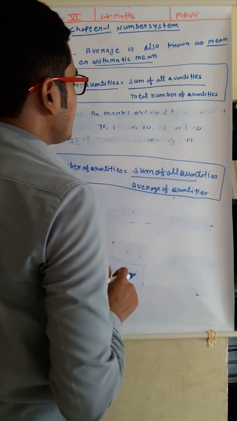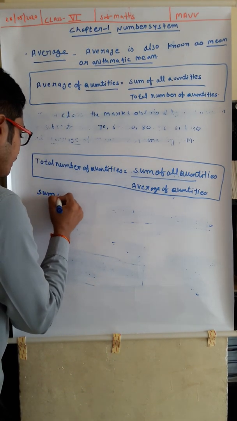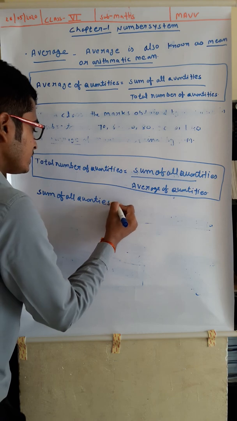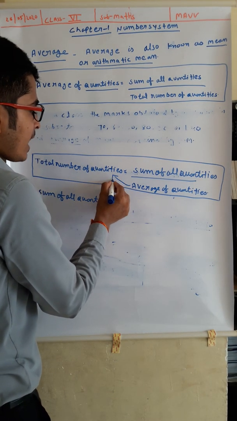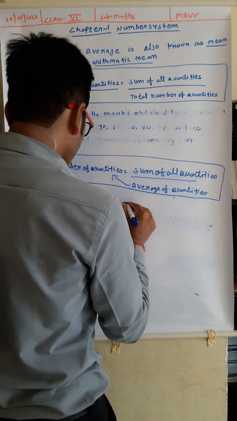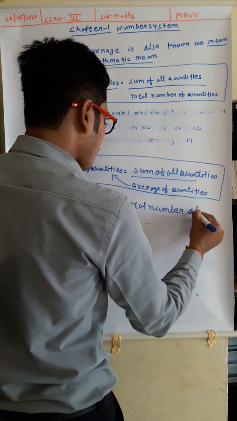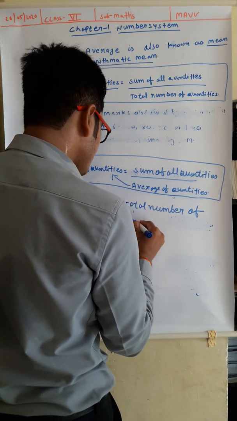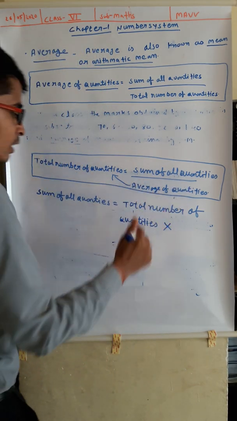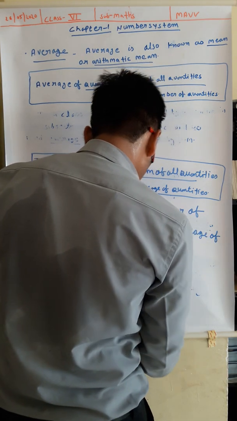The sum of all quantities is equal to the average of quantities multiplied by the total number of quantities.